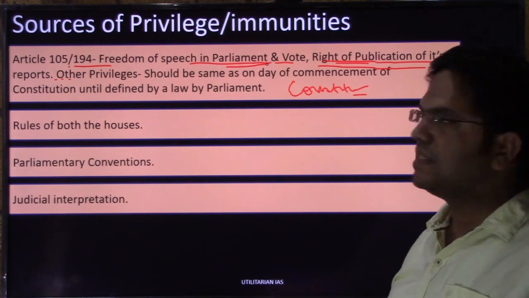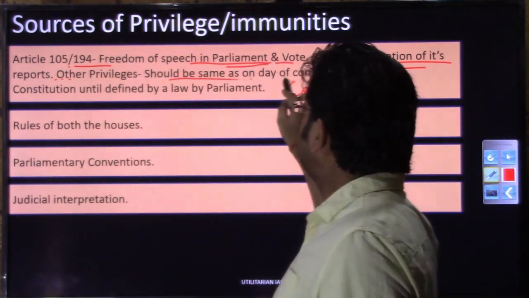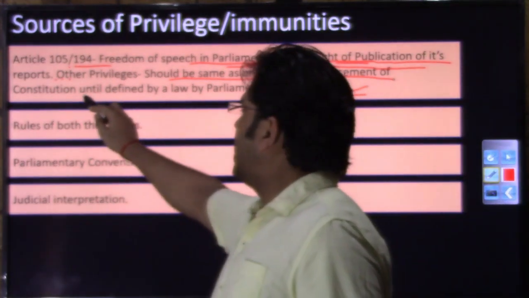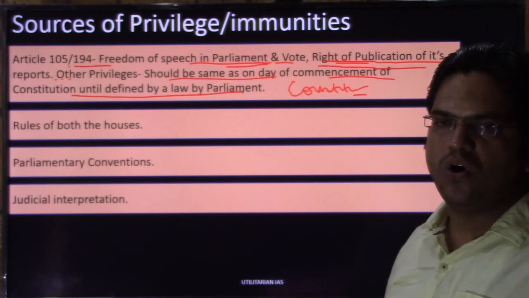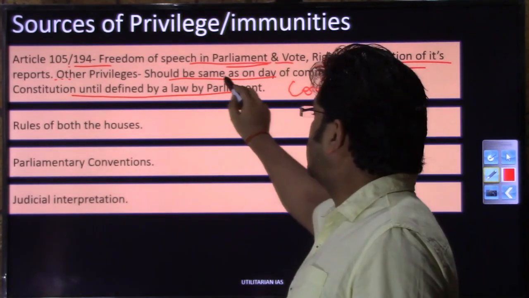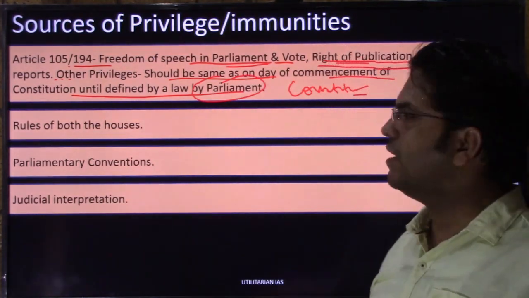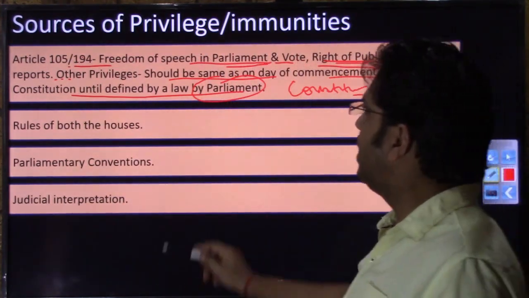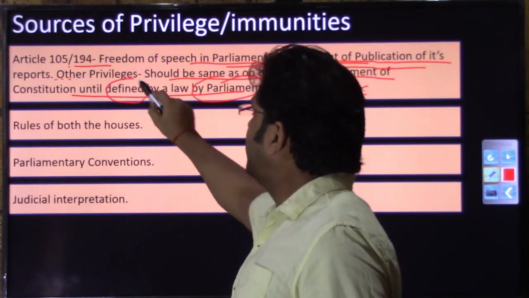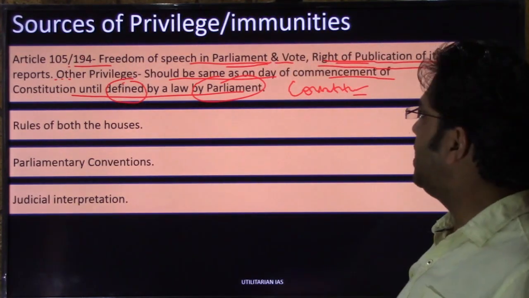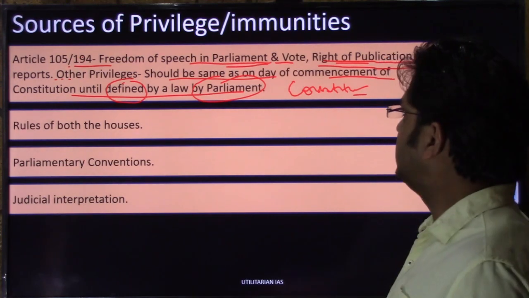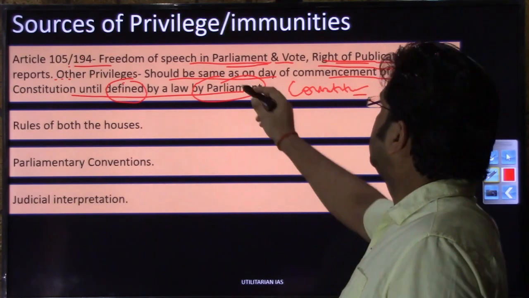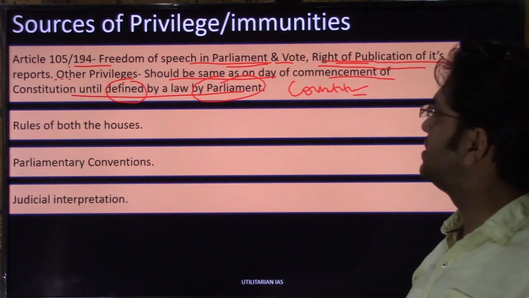About other privileges, the constitution says that they should be the same as on the day of commencement of the constitution until defined by a law made by parliament. So parliament and assembly have been given the right under Article 105 and Article 194 to bring a law and define what will be the privileges and immunities of the parliament and assembly. But till now there is no law which specifically defines what the privileges and immunities will be.